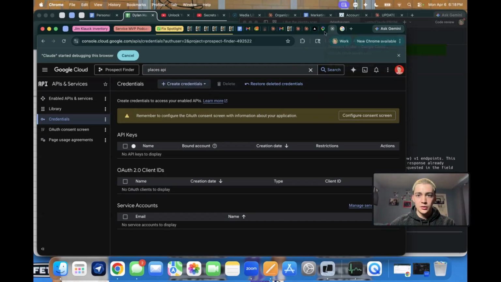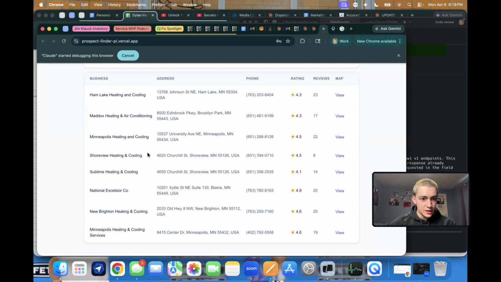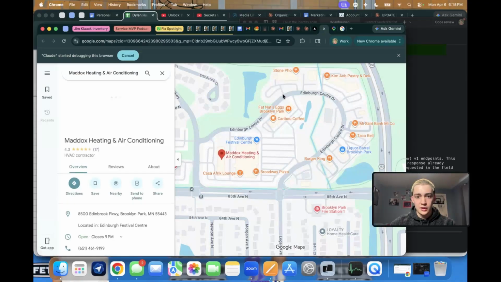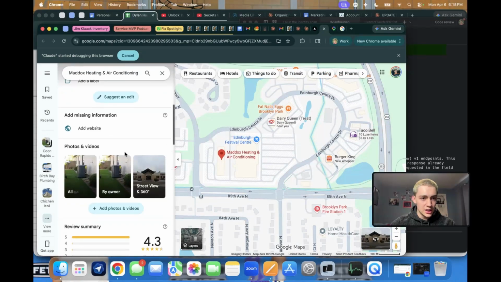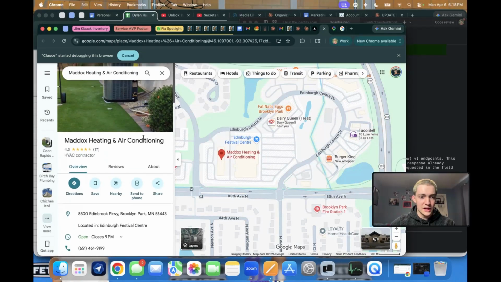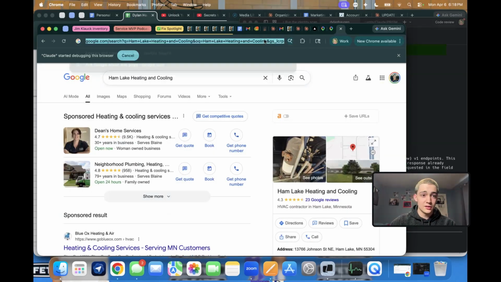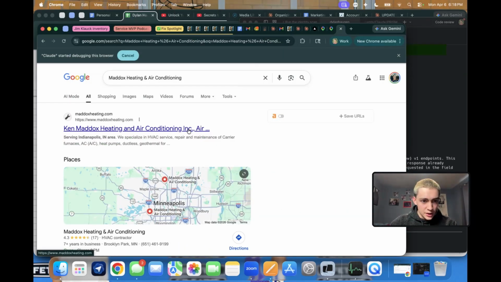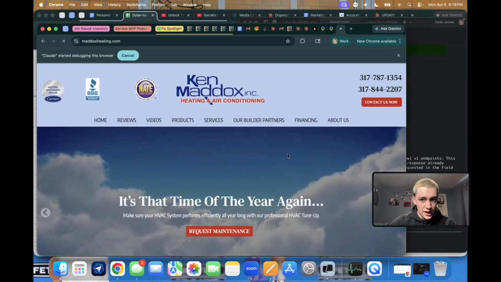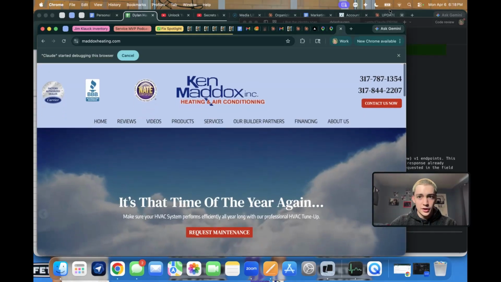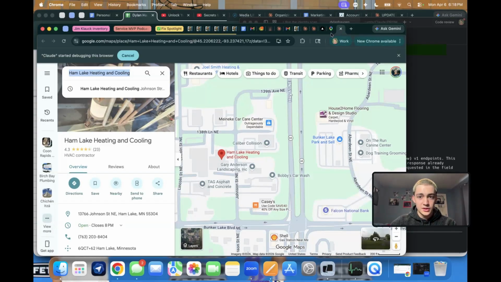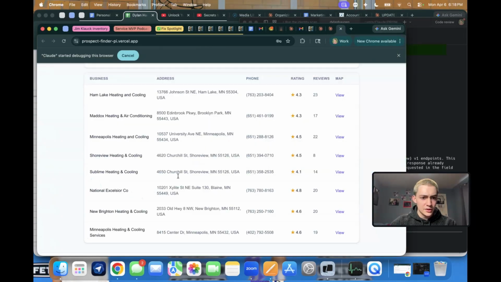Let's go back, close that. We can go back to here. One with a unique name. So this is the second one here, Maddox Heating and Air Conditioning, 4.3 stars. You can see, again, no website. It's not going to mess that up, but you might want to obviously confirm if you plan on actually contacting the person. And so this one actually does look like it has one. It's just not showing up in the actual Google Maps, and so that's something that they need to fix, obviously.